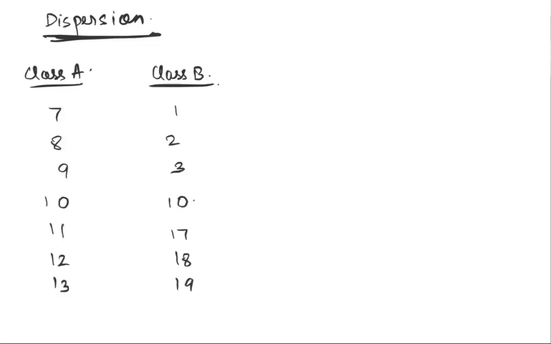Let's say these are 2 classes. If you look at these 2 classes carefully, if you think about mean, the mean of class A is what? It's 10. Mean of class B is what? That is also 10. You do that calculation, I think it will come out to exactly this value.